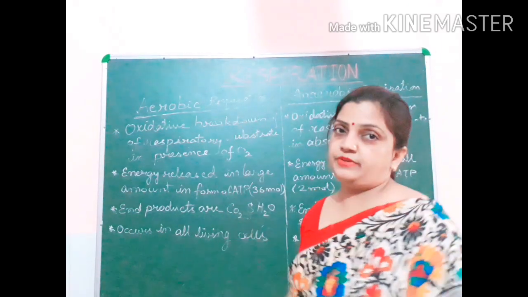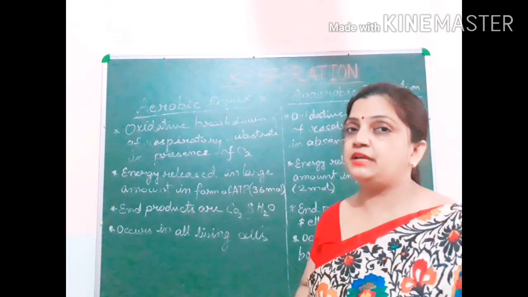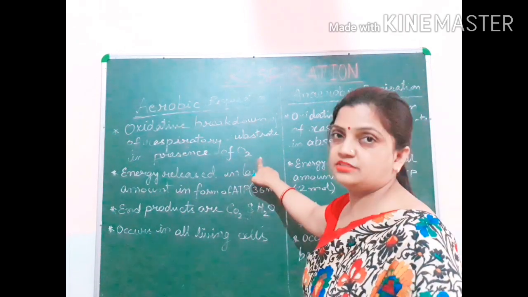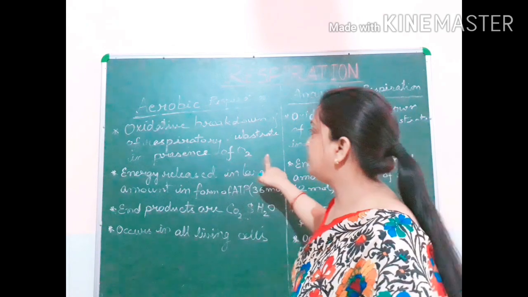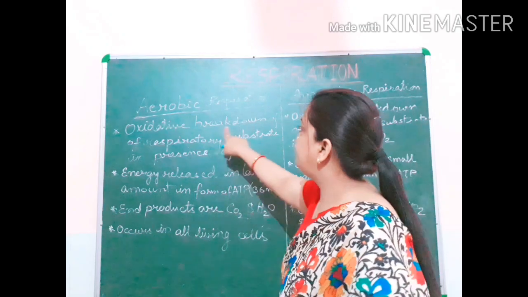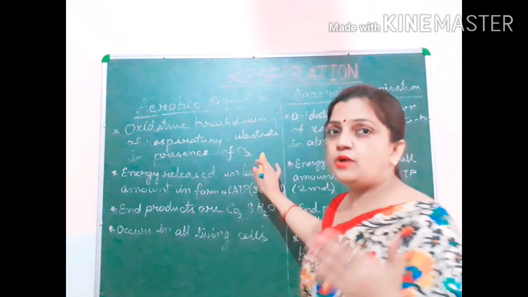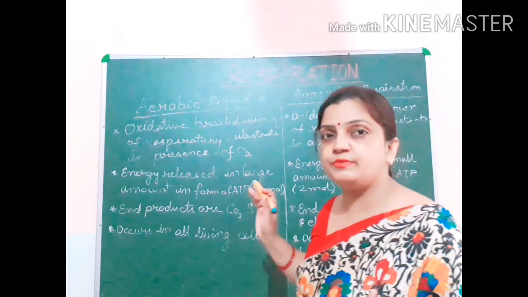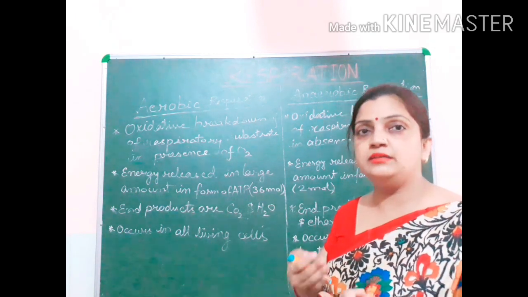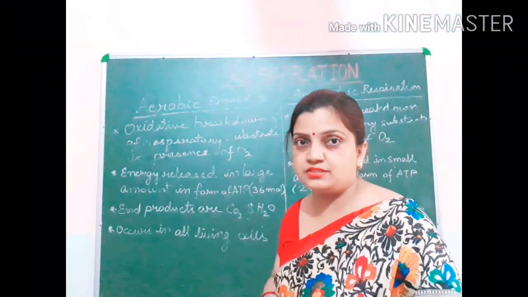So aerobic respiration is a type of respiration where your respiratory substrates like protein, carbohydrate, fats are oxidized in presence of oxygen, are broken down in presence of oxygen. Hence it is written here: oxidative breakdown of respiratory substrates in presence of oxygen. So aerobic respiration is a type of respiration process where protein, carbohydrate and fats are oxidized, are broken down in presence of oxygen.